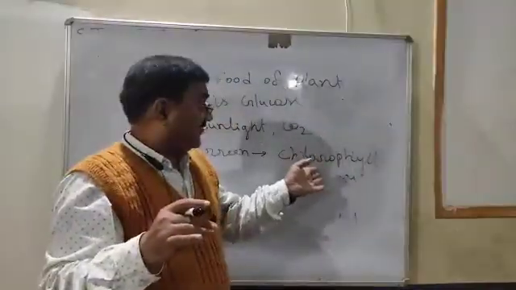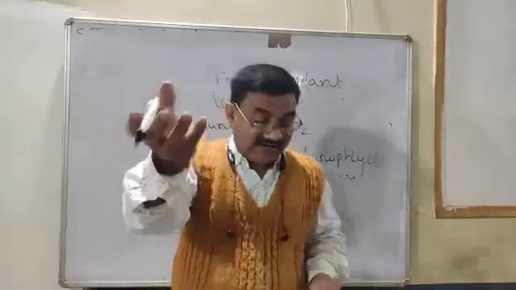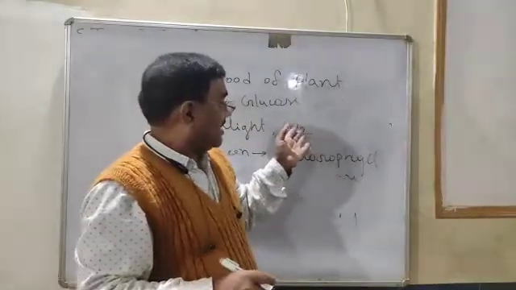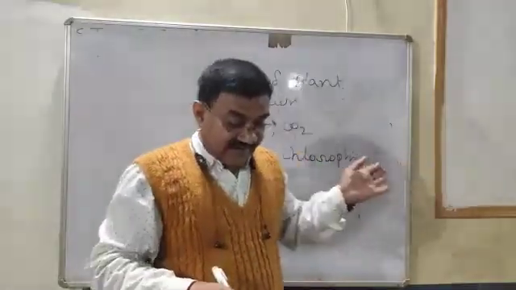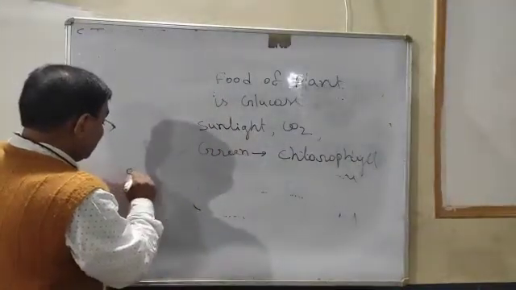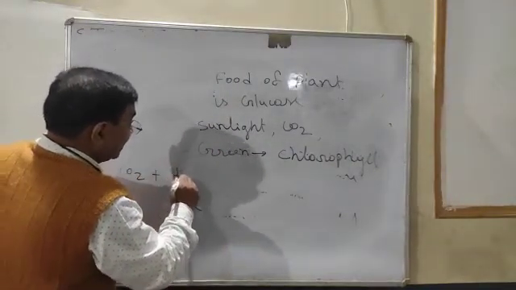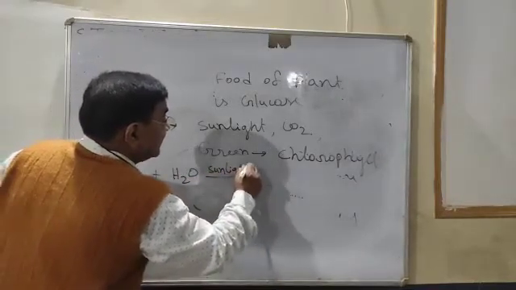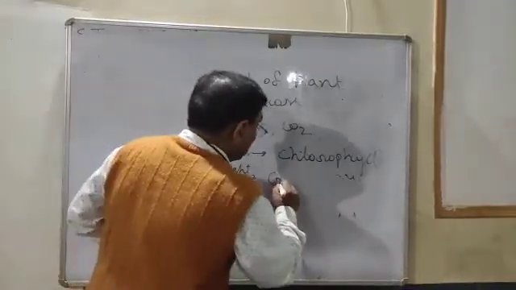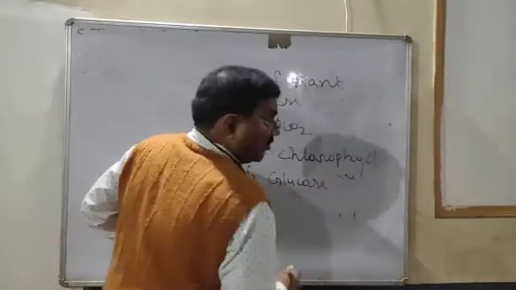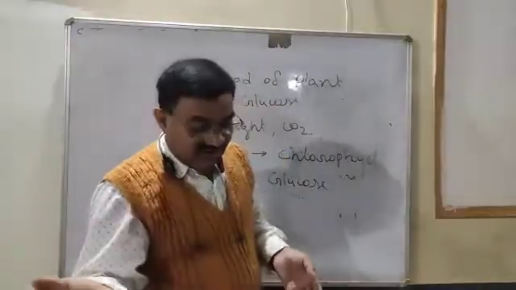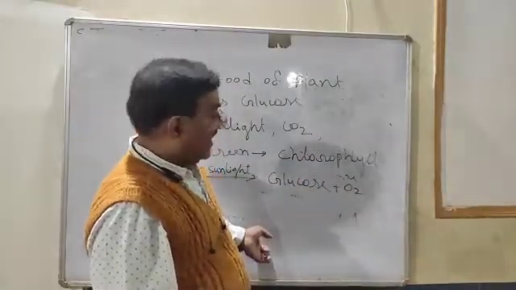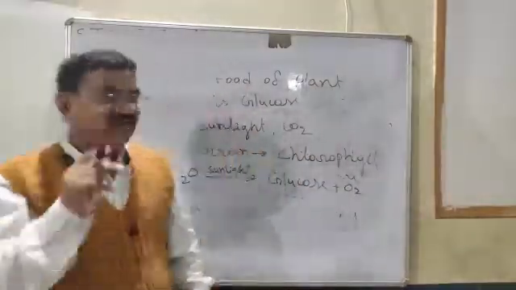And this chlorophyll traps the solar energy, sunlight, and then carbon dioxide and water, you know the formula of water, yes? In the presence of sunlight, the food is prepared, and the food is what? Glucose. And with glucose, oxygen is also given out. Oxygen. Very clear or not? And this process is called photosynthesis.